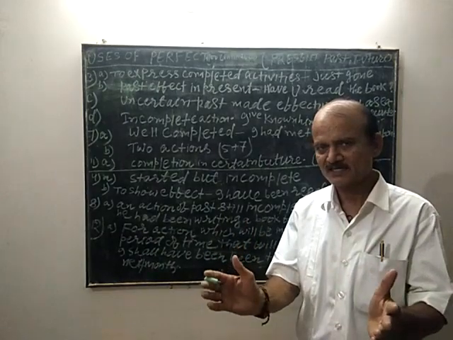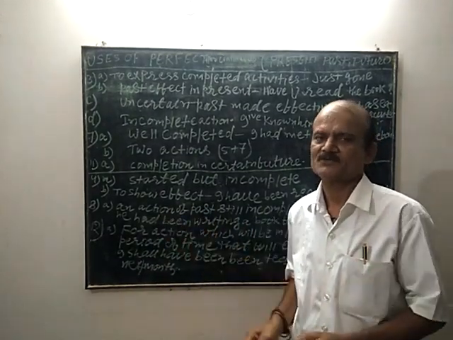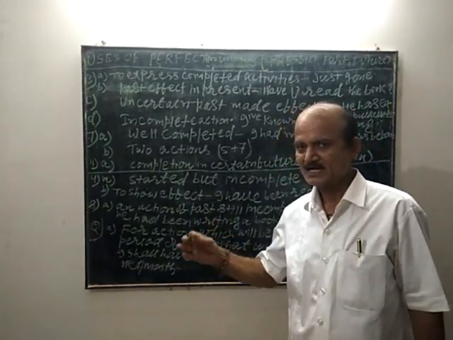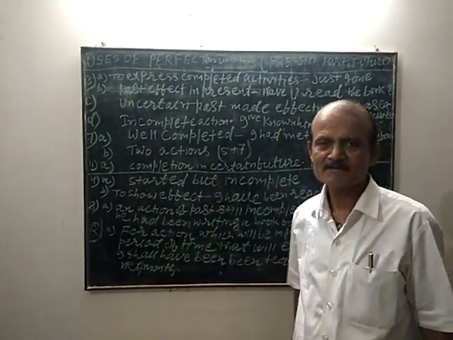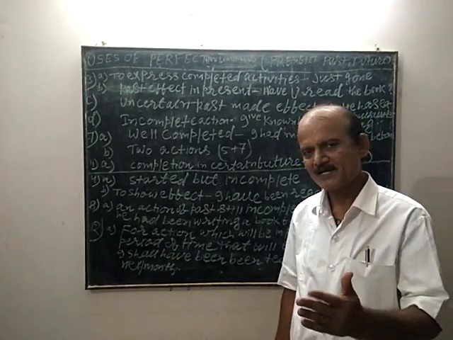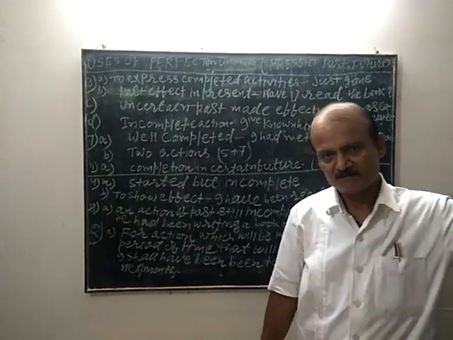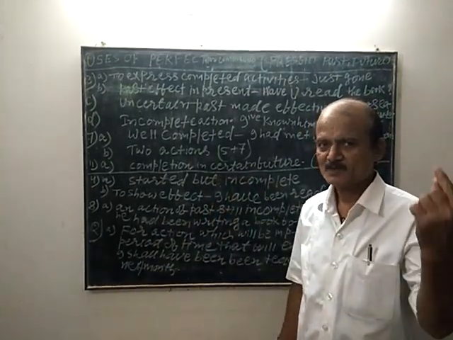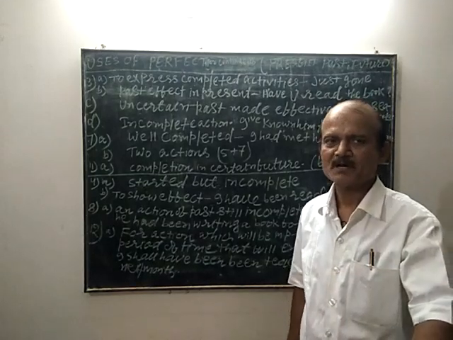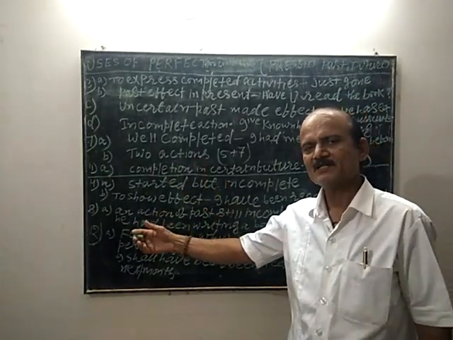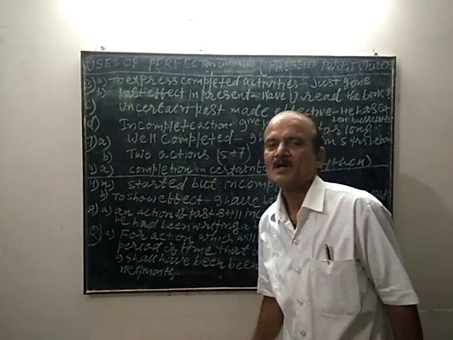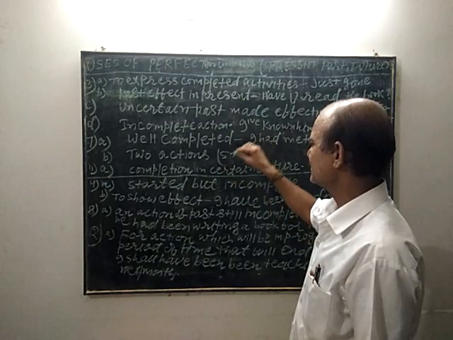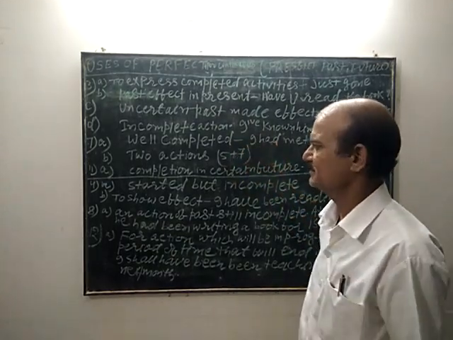The patient had died before the doctor came. Here also two actions take place. One, the death of the patient, and the other, the arrival of the doctor. The patient dies first and the doctor arrives next. Therefore, the patient had died is past perfect tense, before the doctor came. The doctor came is past indefinite. That is why in such sentences we have 5, 7.